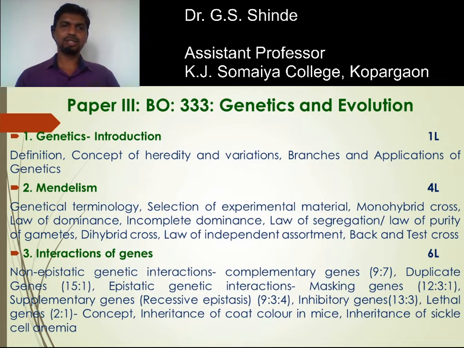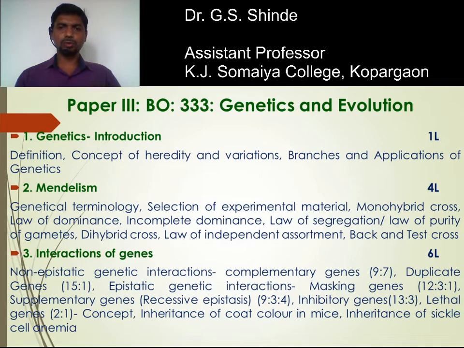Next to this is the short life cycle. The chosen organism should have a very short life cycle. Next to this is a large number of offspring and convenience in handling. So these are some of the criteria given by Mendel, or this is Mendel's consideration regarding the selection of experimental material.